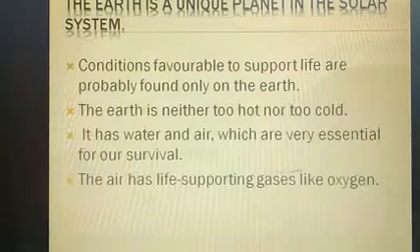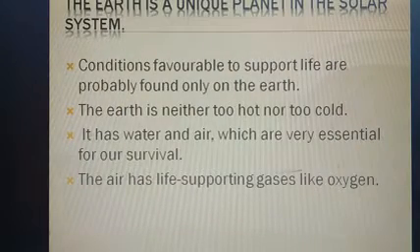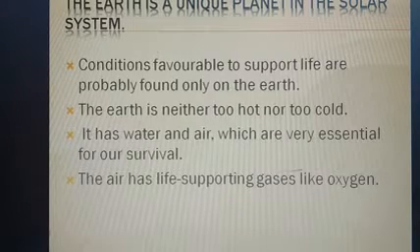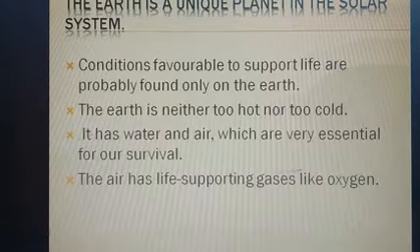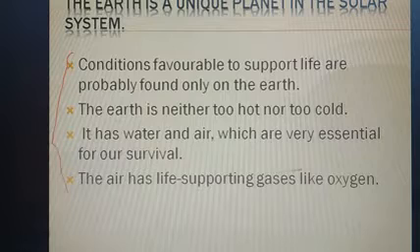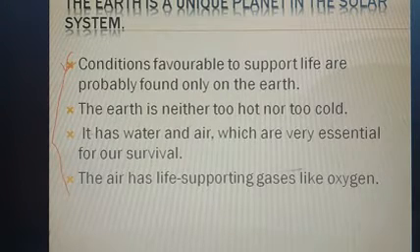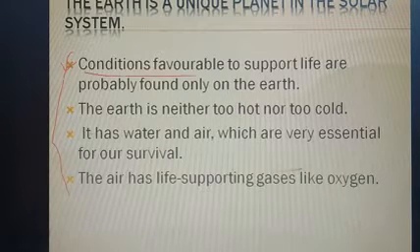Now let's come to the next topic, that is the earth is a unique planet in the solar system. If there is a question, suppose, why is earth a unique planet in the solar system, then we have to give the answer from here. Let's see one by one. The first point: conditions favorable to support life are probably found only on the earth. The conditions that support life are only found on the earth.